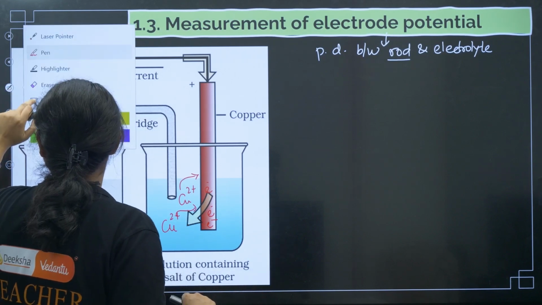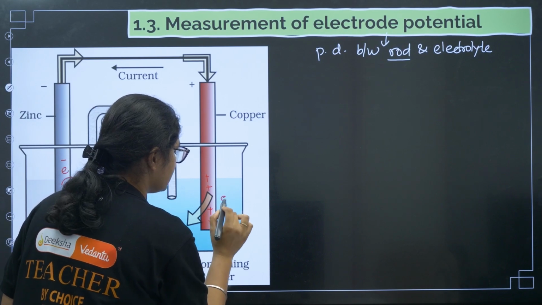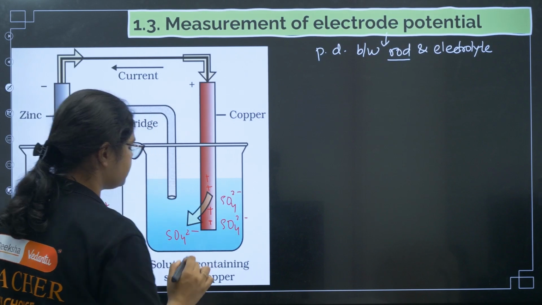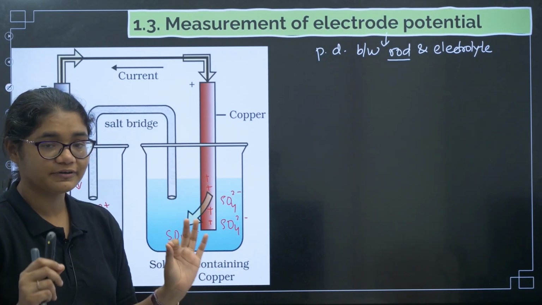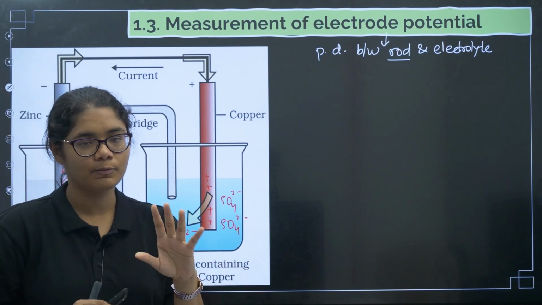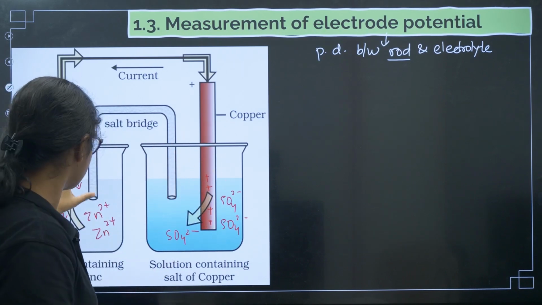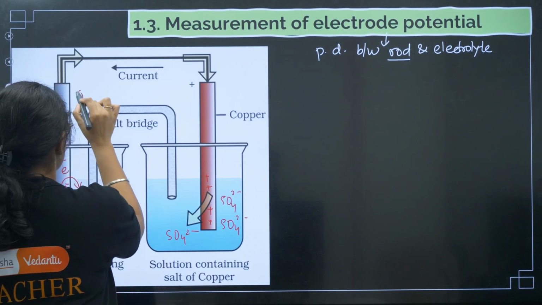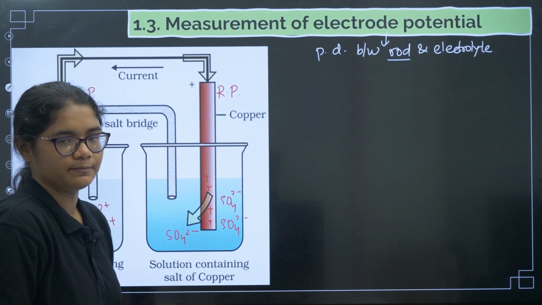Now here I'll correct. What happens here? This rod is positively charged, right? And here we have the negative ion SO4 2-, right? So now there is a charge difference. The rod is positively charged, the ions are negatively charged. So again there is a difference of charges due to which a potential difference exists, and this is again called your electrode potential. So we have an electrode potential here and an electrode potential here. Because oxidation is taking place on this side, this potential is called oxidation potential, and because reduction is taking place on the other side, that potential is called reduction potential.